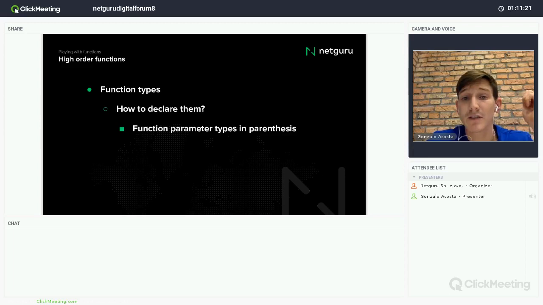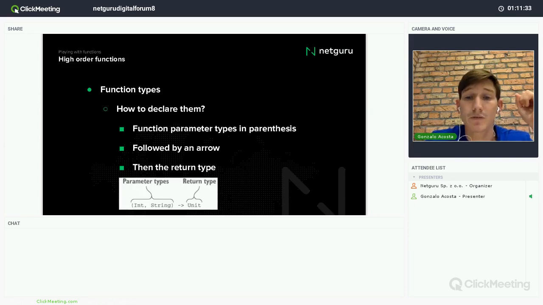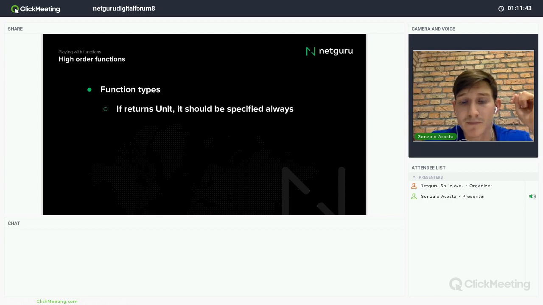So how to declare these function types? Basically, I need to write the parameters in parentheses, like a normal function, right? And then, followed by an arrow, I write the return type. For example, here, this is a function type. I say that this function will receive an int and a string and will return a unit.